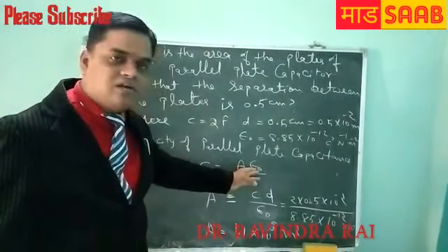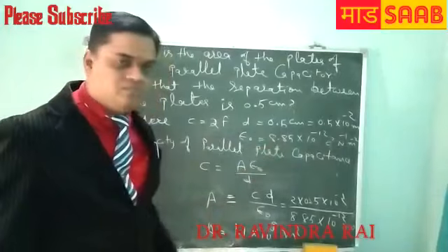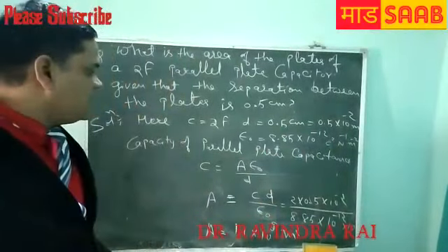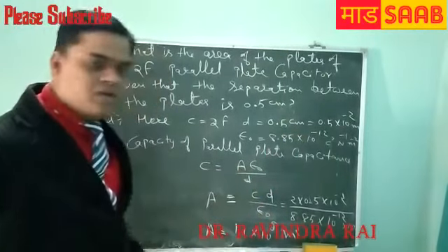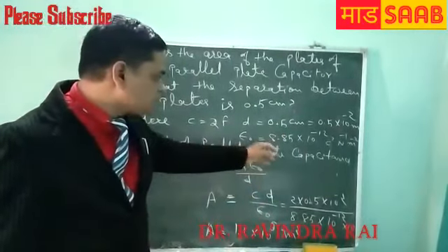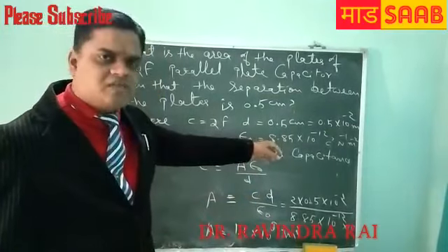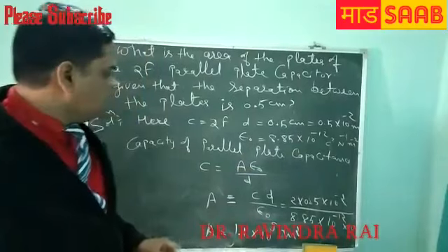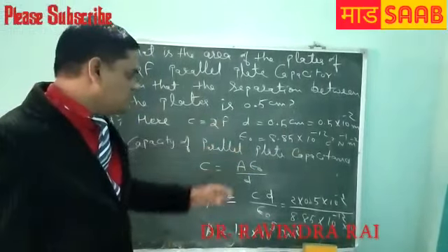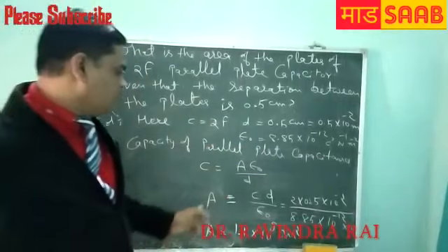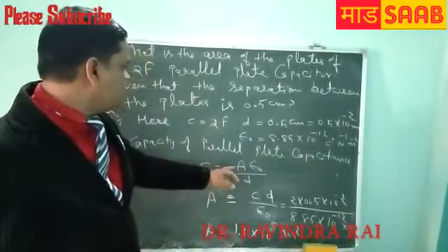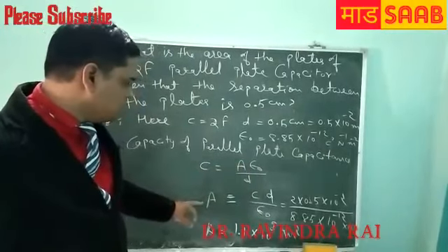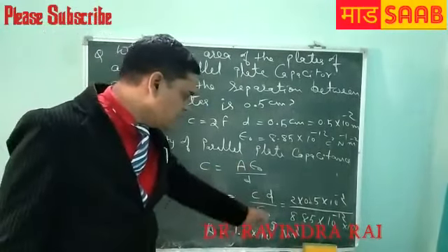So putting all these values in the formula, A equals C D upon epsilon naught.